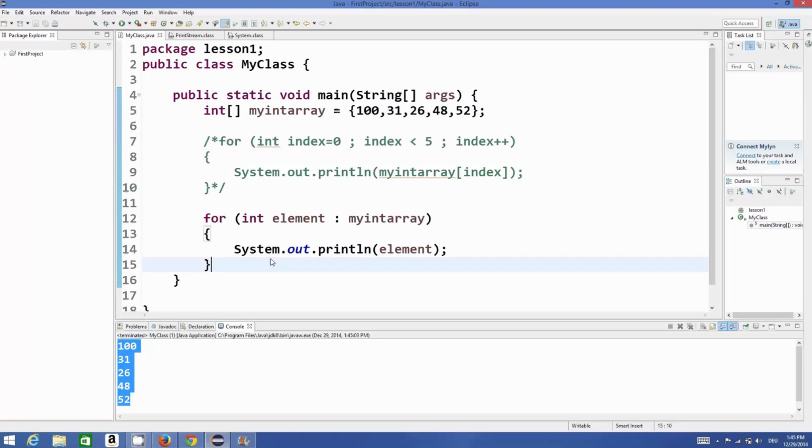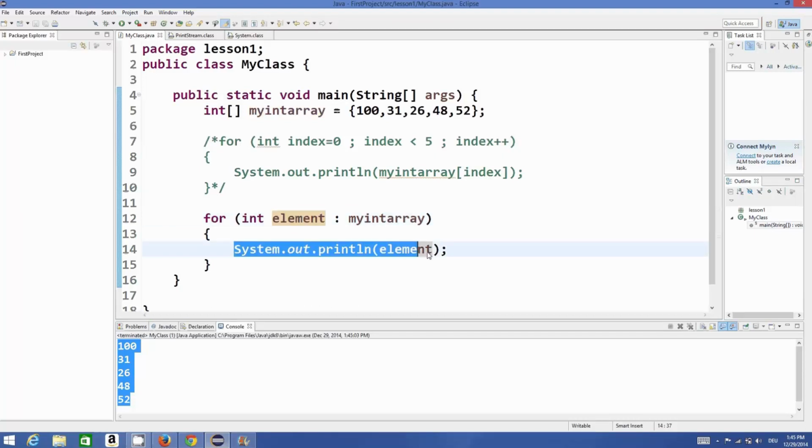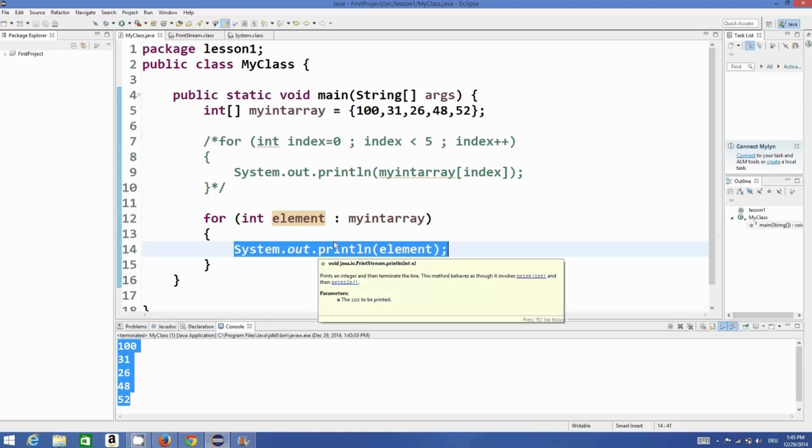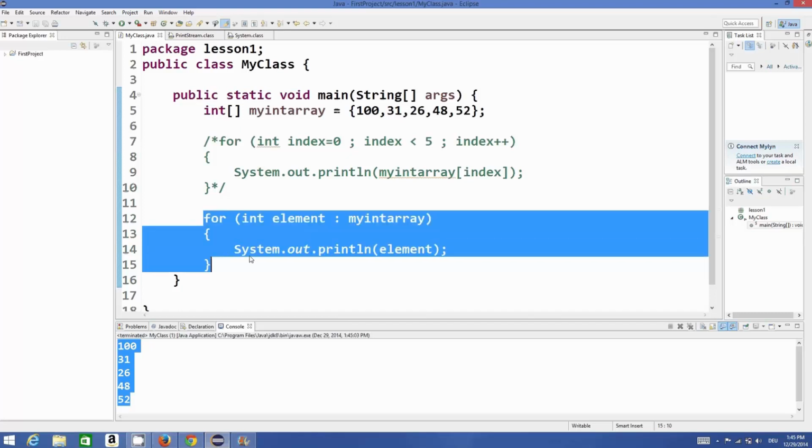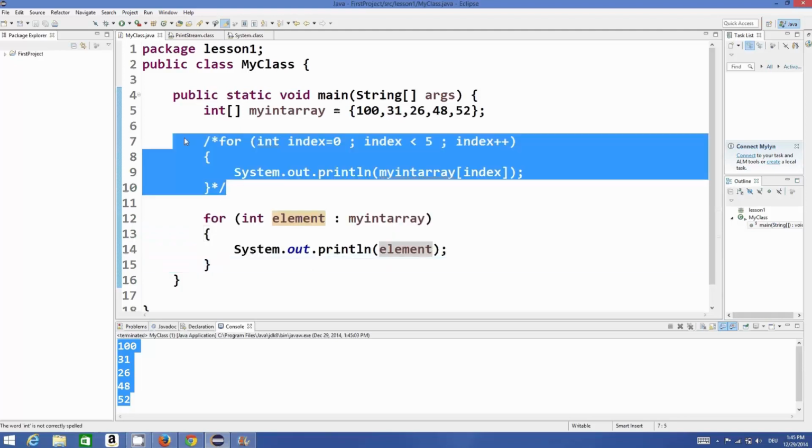So this is the other way of using a for loop if you have arrays to access the values. Here comes the array, and it will transfer your element values one by one into this element, and then you can access this element one by one whenever the loop iterates over the array. So this is an intelligent way of iterating over arrays using a for loop, and this is the basic for loop which you can use to iterate over some values.